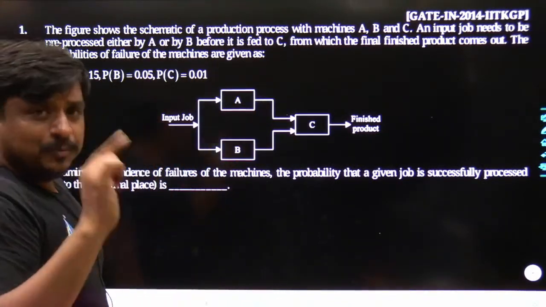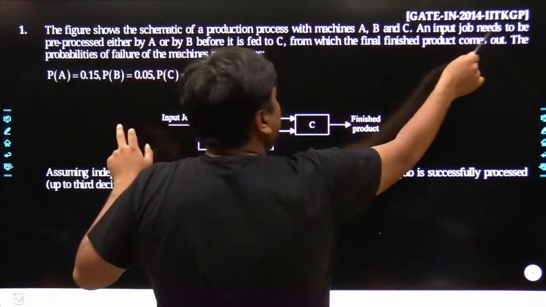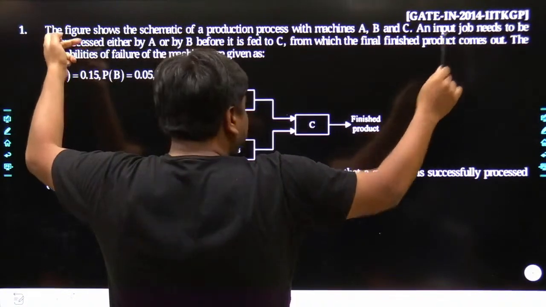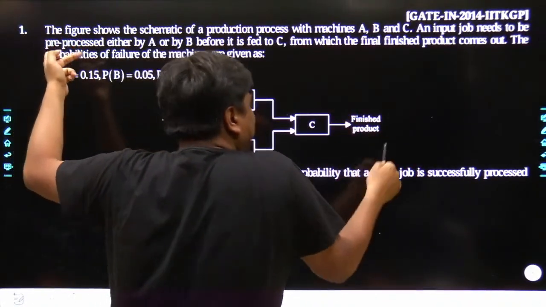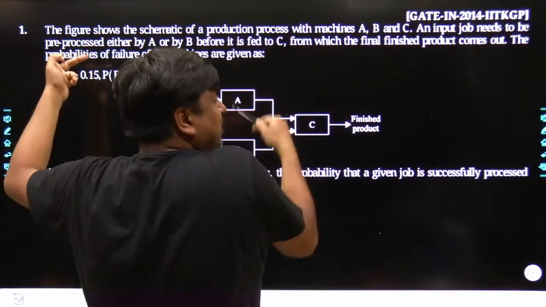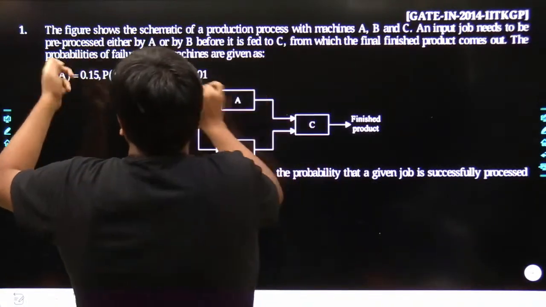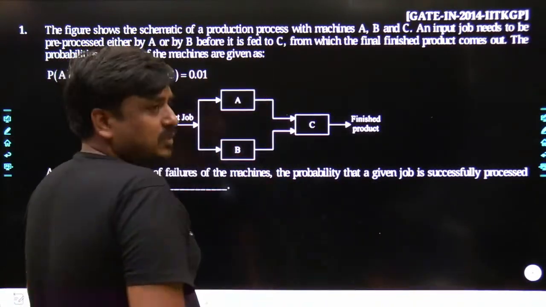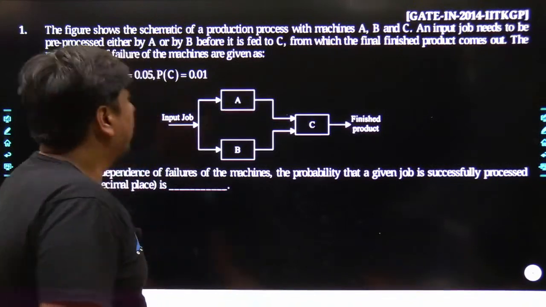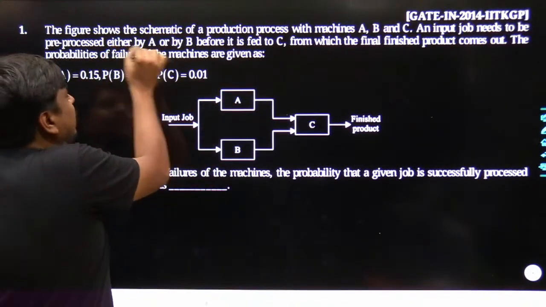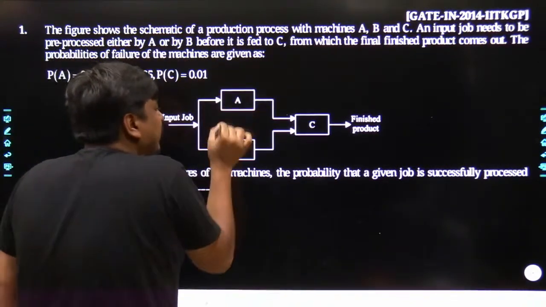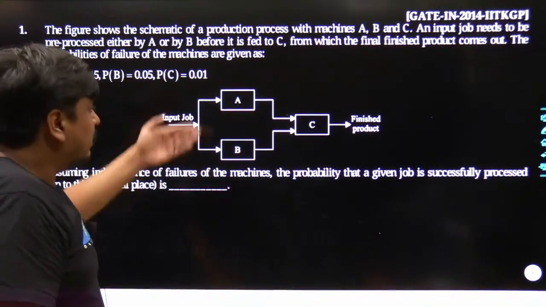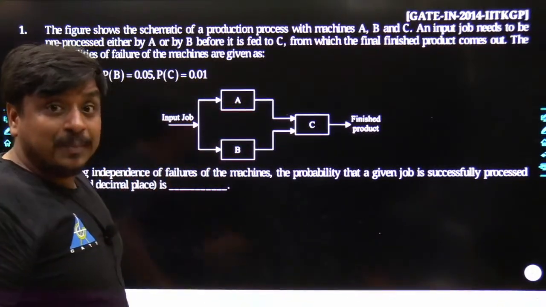As per the problem, it says an input job needs to be pre-processed. Obviously, before getting the final product, it has to be pre-processed by different machines, either by A or B. That is why they are connected in parallel. Whether this wording is given or not, once you read this schematic diagram, you must know that A and B, both machines, are connected in parallel.